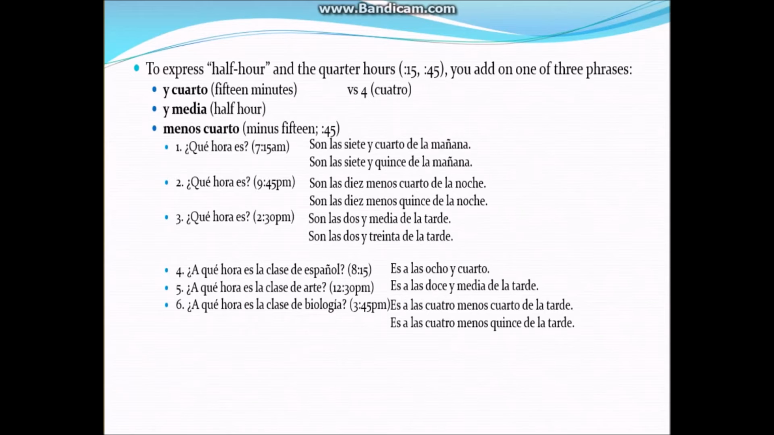And in number 6, what time is biology? It's at 3:45 p.m. So 45 can be expressed one of two ways. Either way, what do we know about 3:45? It's after the 30, so we go up to the next whole hour, which is 4 o'clock, count back how many minutes are left. La clase de biología es a las 4 menos cuarto de la tarde. Pay attention to cuatro, the number 4, versus cuarto. In this case, we use it as the quarter. Or we can also say, es a las 4 menos 15 de la tarde.